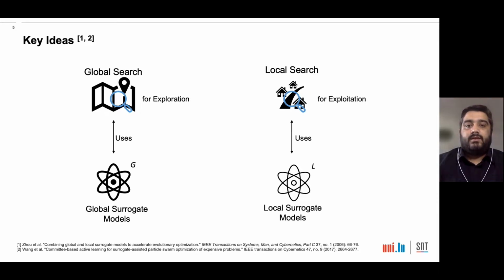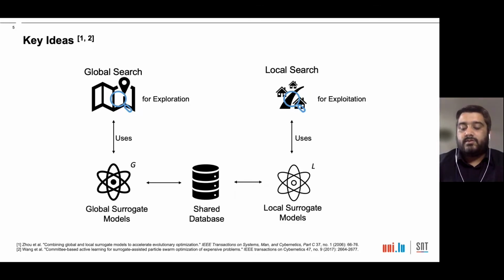Both of the searches exchange information using a shared database. Briefly speaking, global search with global surrogate models first explore the search space by capturing the global outline of the fitness landscape, and then local search with local surrogate model exploits the promising regions found by the global search.